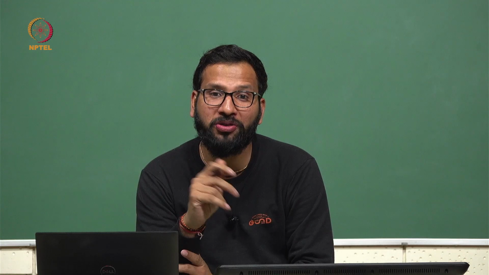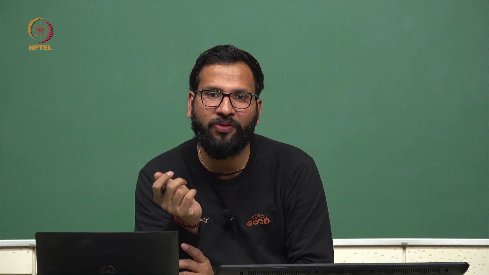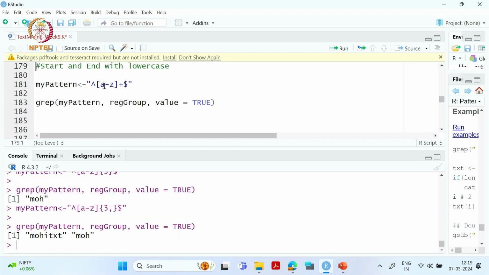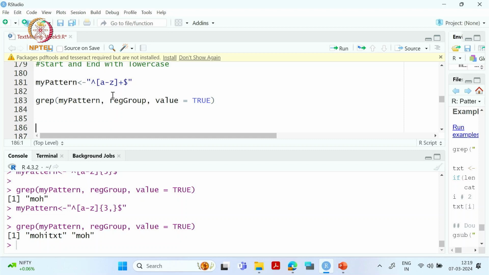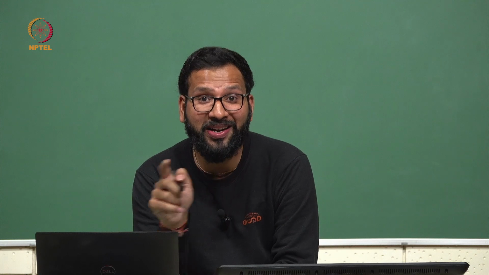Okay, so now similar to lowercase, we can do the same kind of pattern matching for uppercase also. So for that, what do we have to do? For lowercase, we are writing small a to z in lowercase. For uppercase, what do we have to do? We have to write it like this. Okay, so what exactly is this particular pattern representing? Can you guess this? If you can guess, please pause the video here and post your answer in the discussion forum.